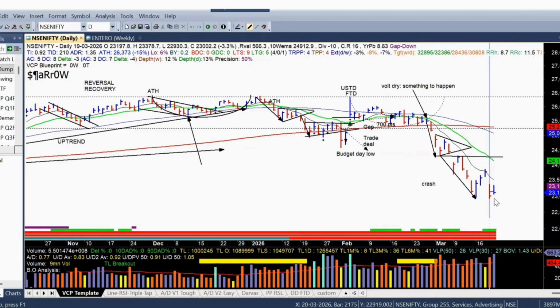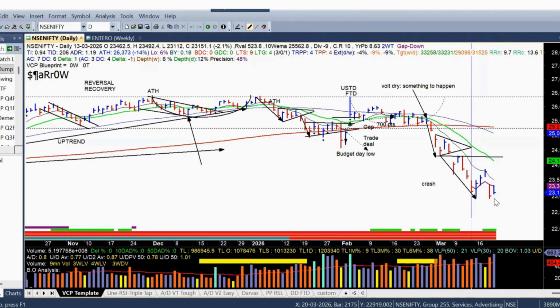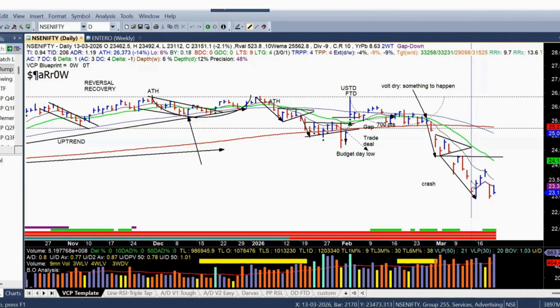Basically, let me check the candles. This is 20 March, then we have 19th March, 18th, 17th, 16th, and 13th, so we have all five candles. It means this is not a short week, and we have all 5 days in place. So last week we were standing around 23,151.